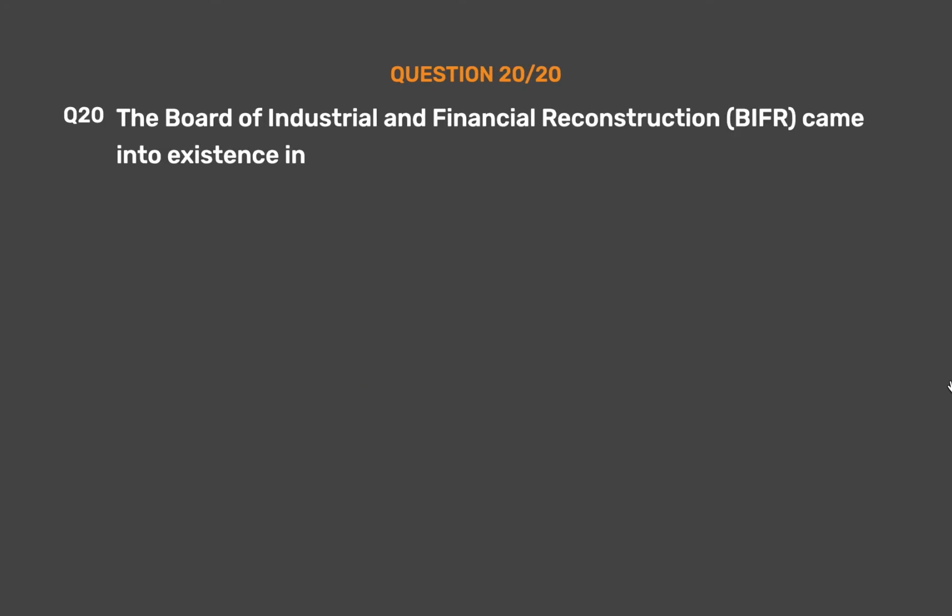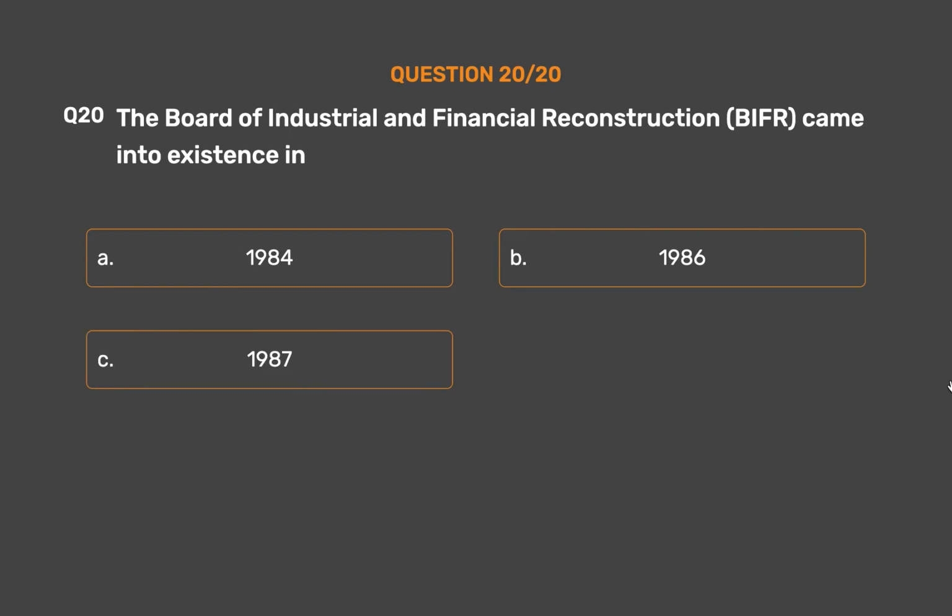Question number 20. The Board of Industrial and Financial Reconstruction, BIFR, came into existence in: Option A, 1984. Option B, 1986. Option C, 1987. Option D, 1989. The correct answer is Option C, 1987.